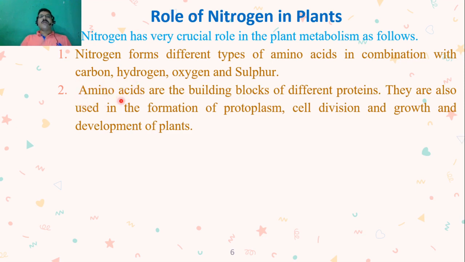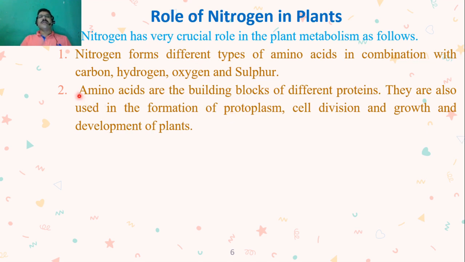We know amino acids are the building blocks of different proteins. We know very well that proteins are formed from amino acids, and we can say proteins are indirectly formed from components like nitrogen, carbon, hydrogen, oxygen and sulfur. They are also used in the formation of protoplasm, cell division, and growth and development of plants.